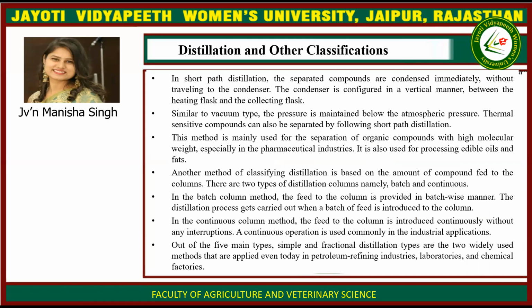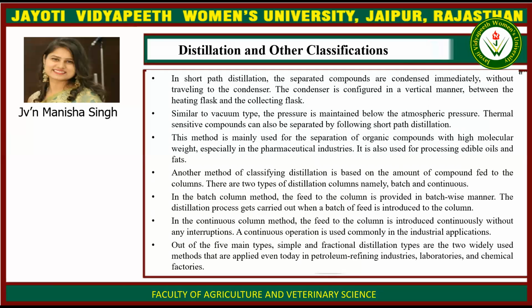Then distillation and other classifications. In short path distillation, the separated compounds are condensed immediately without traveling to the condenser. The condenser is configured in a vertical manner between the heating flask and collecting flask. Similar to the vacuum type, the pressure is maintained below the atmospheric pressure. Thermal sensitive compounds can also be separated by following short path distillation. This method is mainly used for the separation of organic compounds with high molecular weight, especially in the pharmaceutical industries. It is also used for processing edible oils and fats.